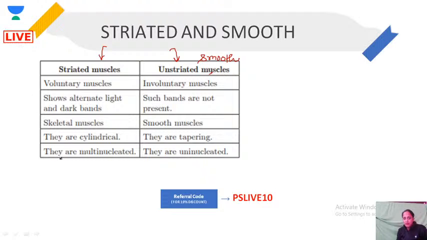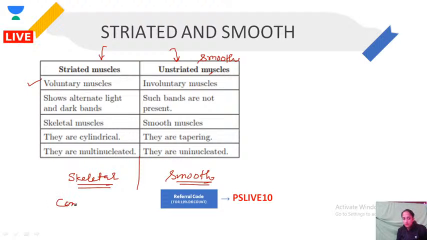Striated muscles are also called skeletal muscle, and the others are also called smooth muscle. Striated muscles are voluntary in nature. Voluntary means they are under our control, we can control them. They move as per our wish. We cannot control smooth muscles.